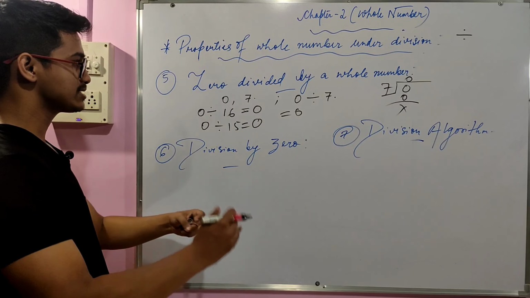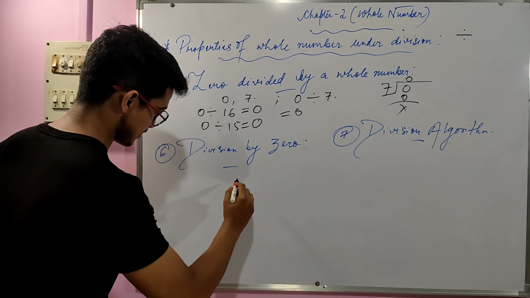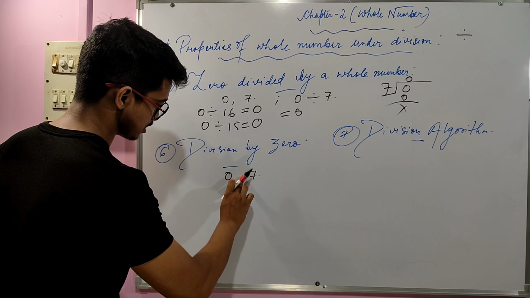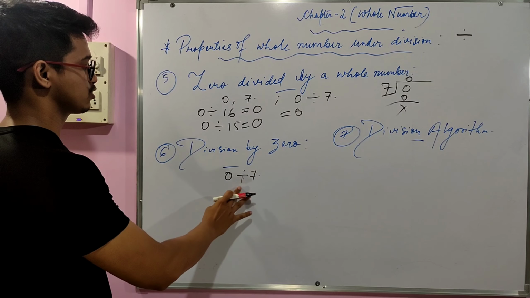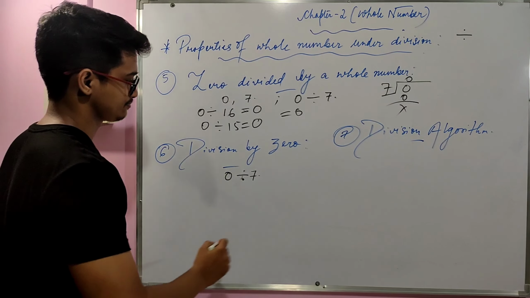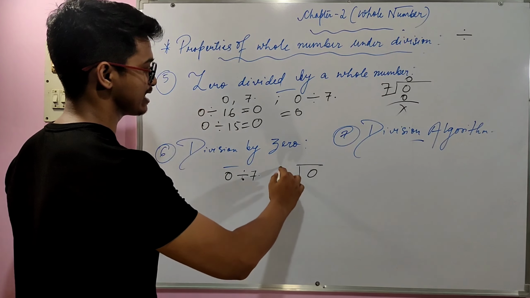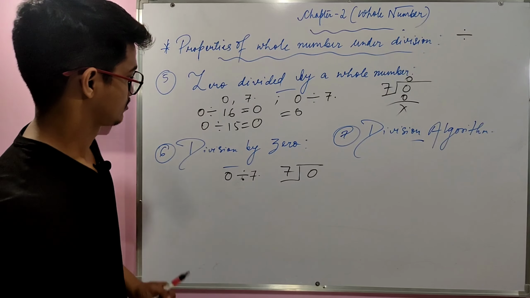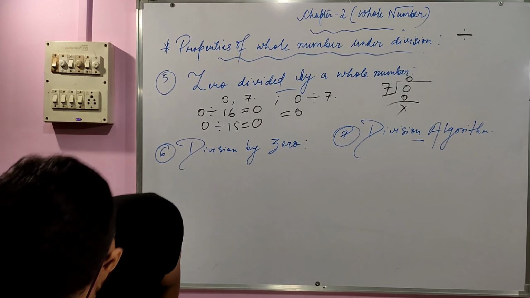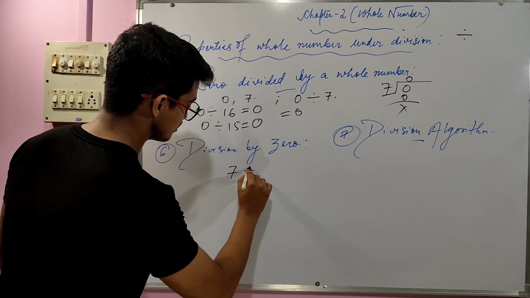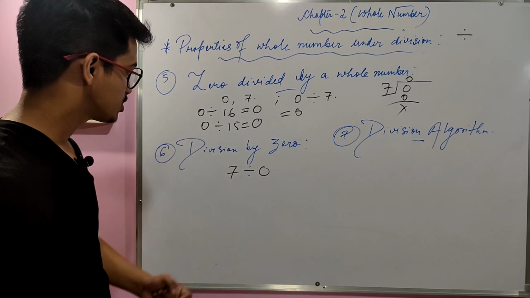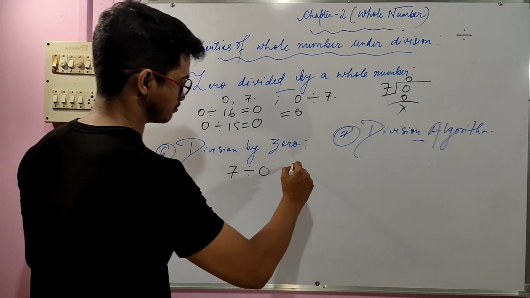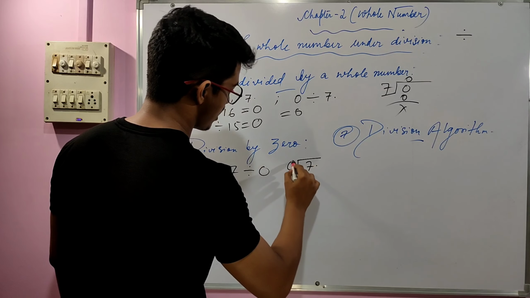So here the numbers are being interchanged. Let's say 7 and then division. So that is the question, right? 7, then 0 is the dividend and 7 is outside over here. No, sorry, I've just written the same thing. 7 and then 0, so that is the actual representation. So 7 divided by 0. When 7 is being divided by 0,